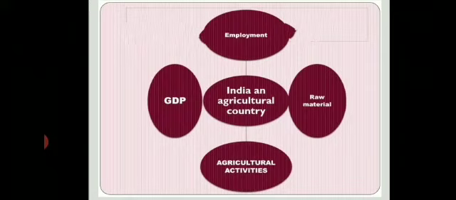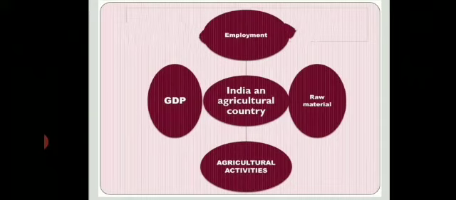If we look at this slide, there are 4 parameters through which we can say that India is an agricultural country. Number 1 is employment, then GDP, agricultural activities and raw material. By these 4 points, we can explain that India is an agricultural country. Now, one is employment. Agriculture provides employment to approximately 52% of labor. So we can say that India is an agricultural country.